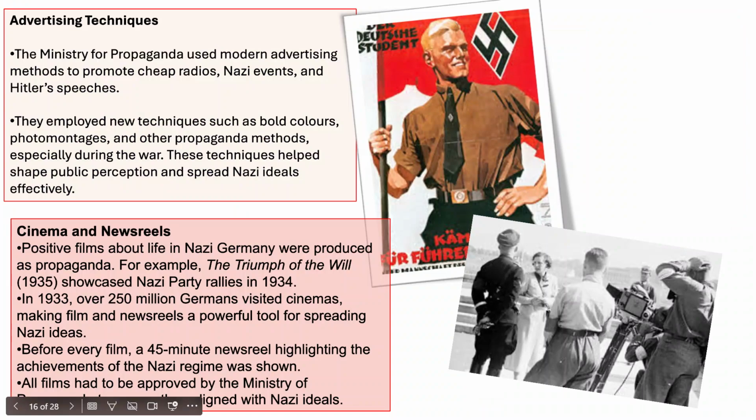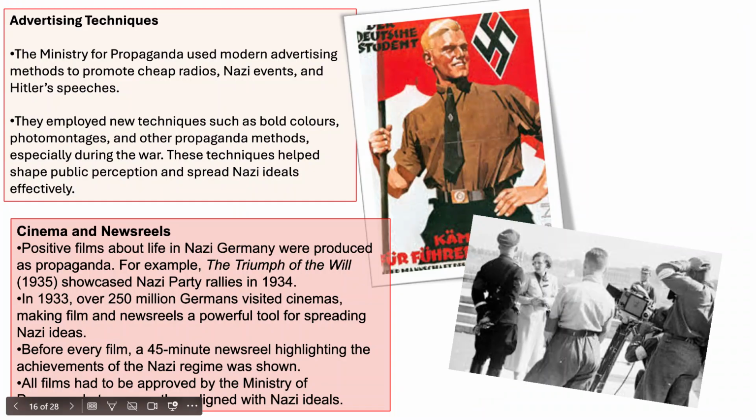Advertising techniques. The Ministry for Propaganda used modern advertising methods to promote cheap radios, Nazi events and Hitler's speeches. They made sure every household had a radio so they could listen to Hitler's speeches. These were shortwave radios, so you couldn't listen to American or British programs. They employed new techniques such as bold colours, photo montages, and other propaganda methods, especially during the war. These techniques helped shape public perception and spread Nazi ideals effectively.